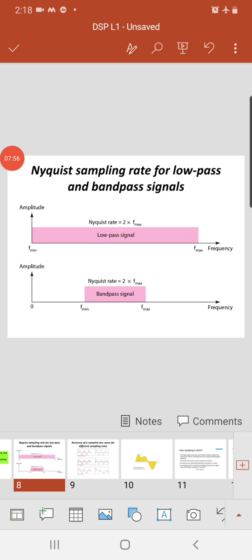Here, this diagram shows the Nyquist sampling rate for low pass and band pass signals. In the first diagram, it is a low pass signal, so the signal having low frequency is passed, and in the second diagram it is a band pass filter, so it passes some limited band of frequency.